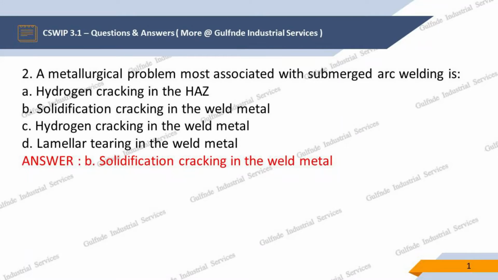Question 2. A metallurgical problem most associated with submerged arc welding is. Options are A. Hydrogen cracking in the HAZ, B. Solidification cracking in the weld metal, C. Hydrogen cracking in the weld metal, D. Lamellar tearing in the weld metal. Our answer is B. Solidification cracking in the weld metal.